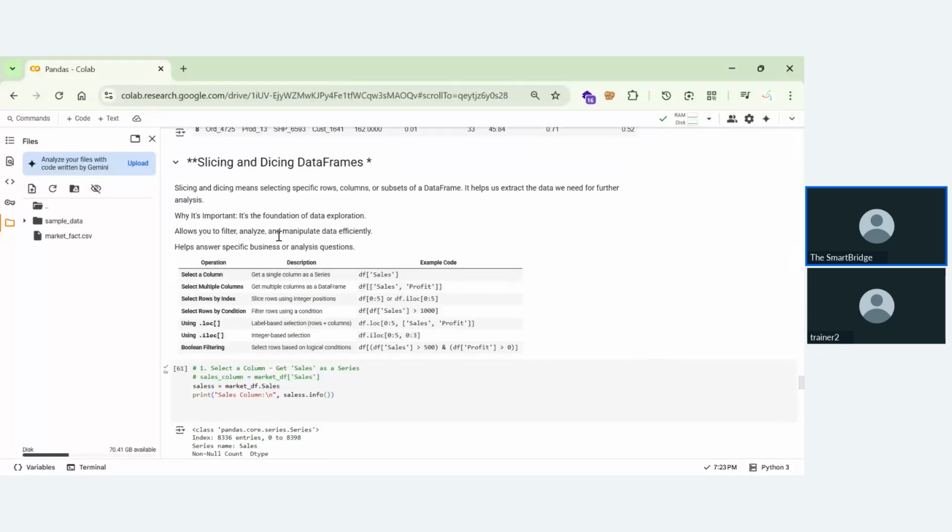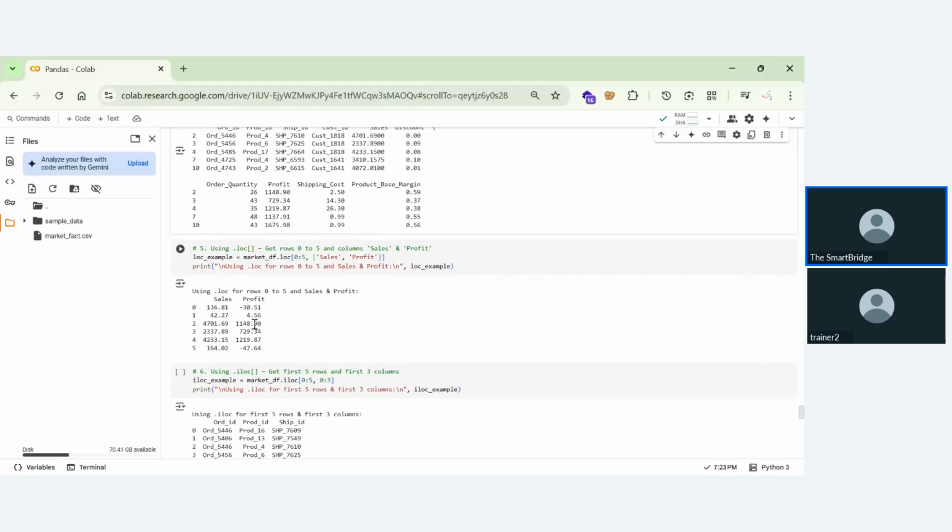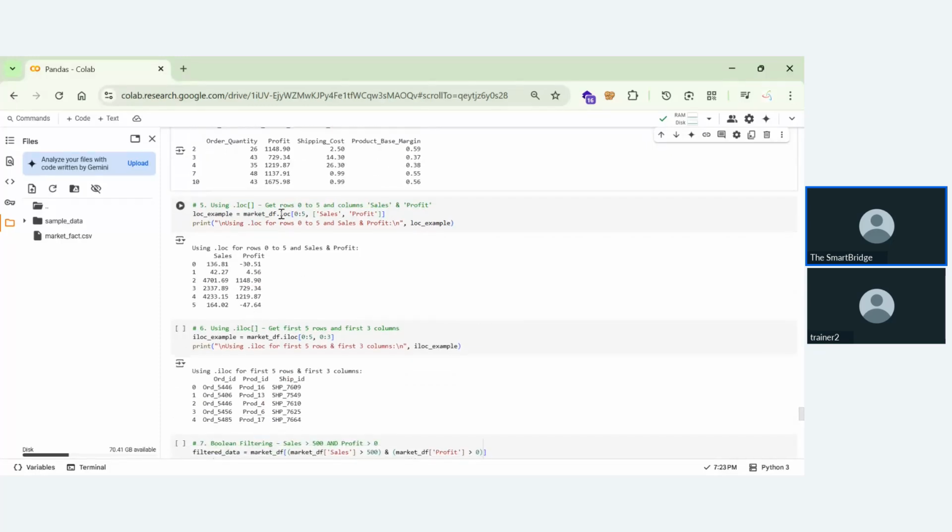Four is completed. Now we'll be using iloc and loc. Both are under the same idea, so we'll learn about them using a single example. In this loc example, this is the index start, this is the stop, and the step is not mentioned. That means we'll go through 1, 2, 3, 4, and we'll do that for sales and profit, because it is mentioned that we only perform this for sales and profit. Now we'll run this loc for rows 0 to 5 and sales and profit.